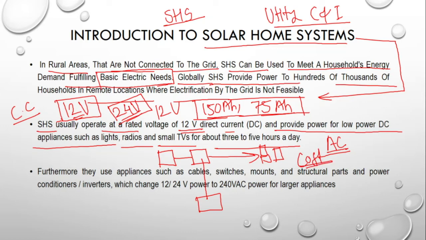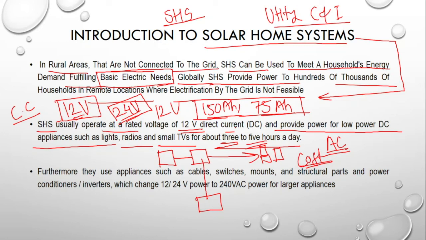So in that case we can go for a DC kind of solar system or a DC to AC kind of solar system. As per the requirement of the storage power, we can store power for 3 to 5 hours with a battery capacity of 75 ampere hour, 60 ampere hour or 150 ampere hour, as per the requirement.